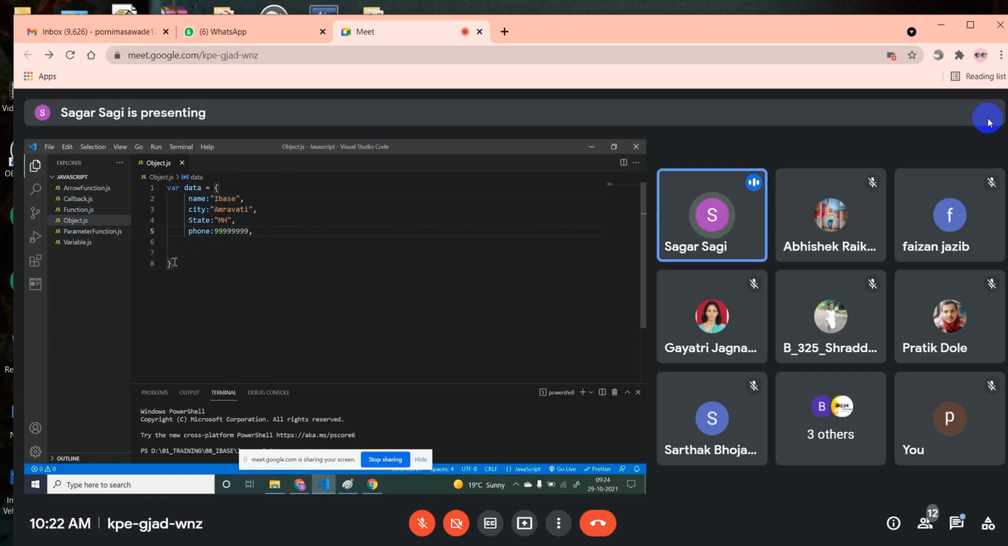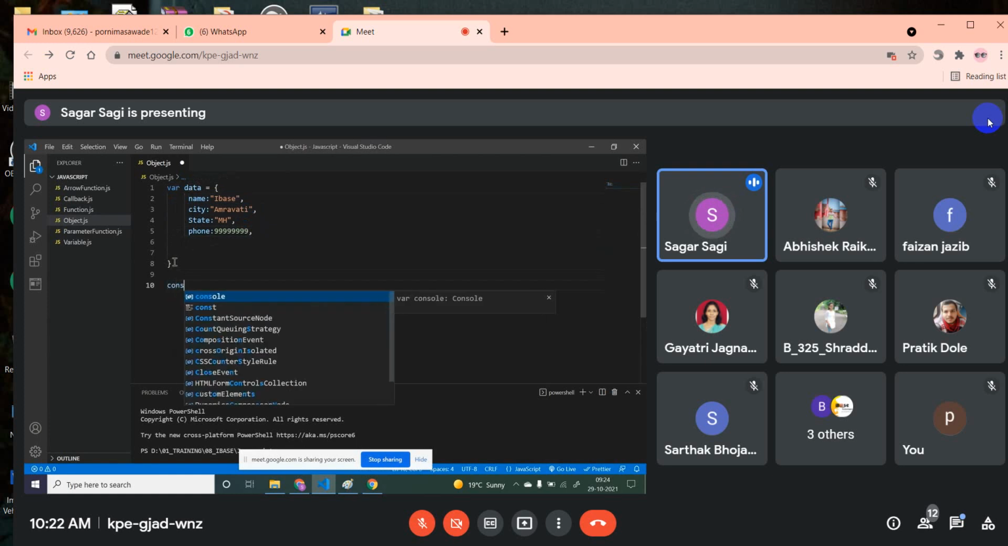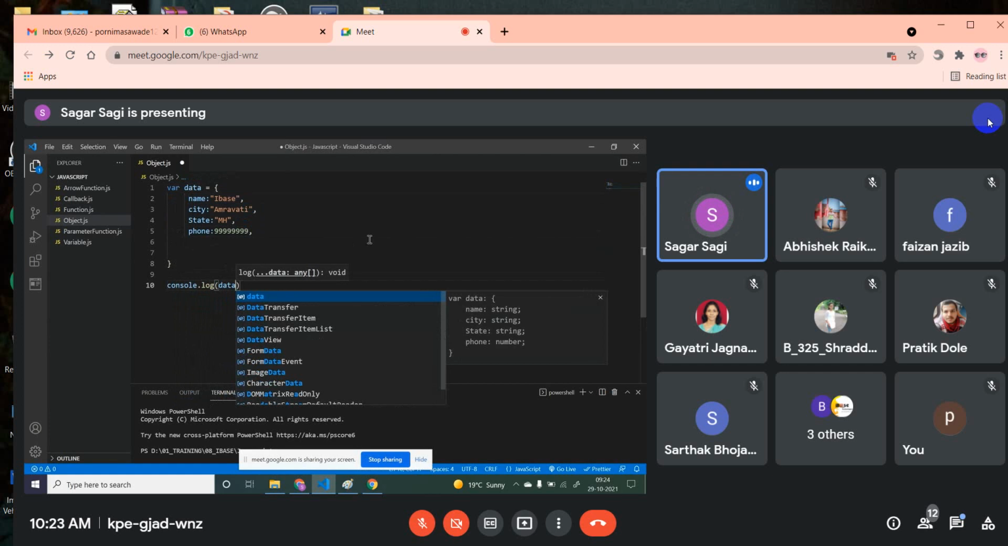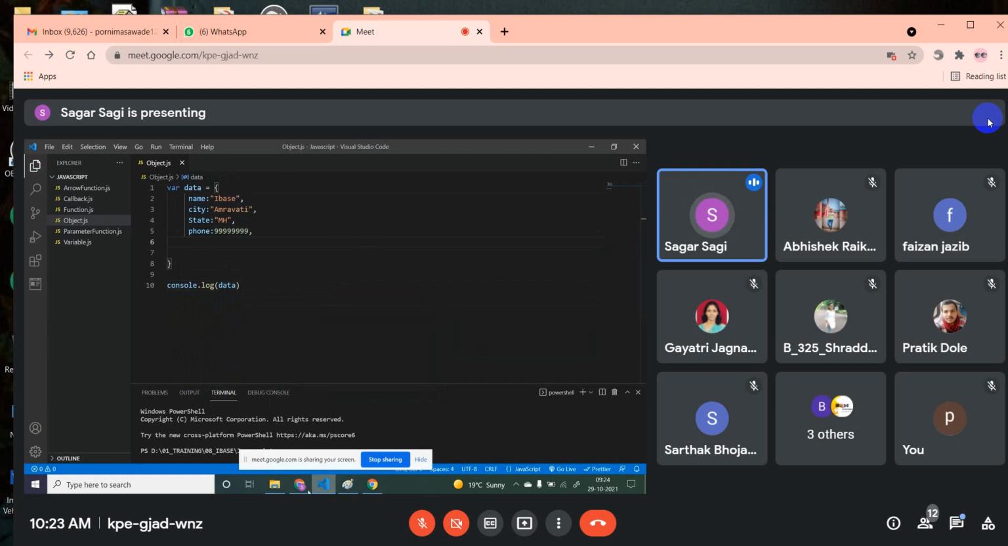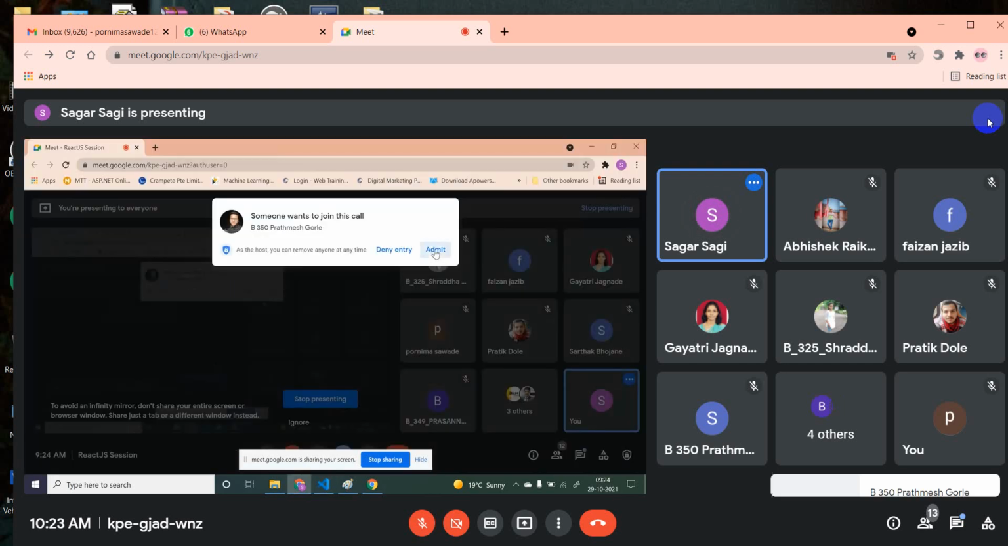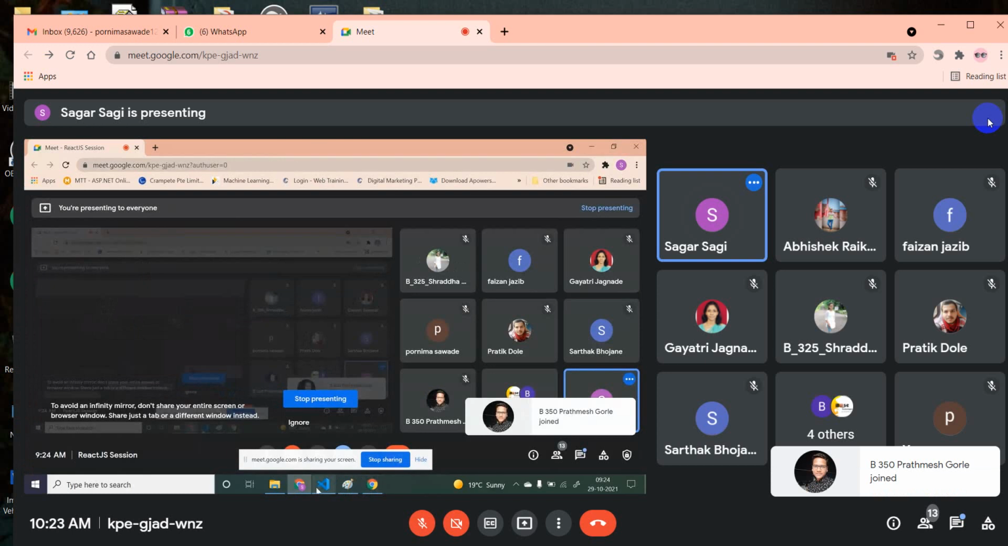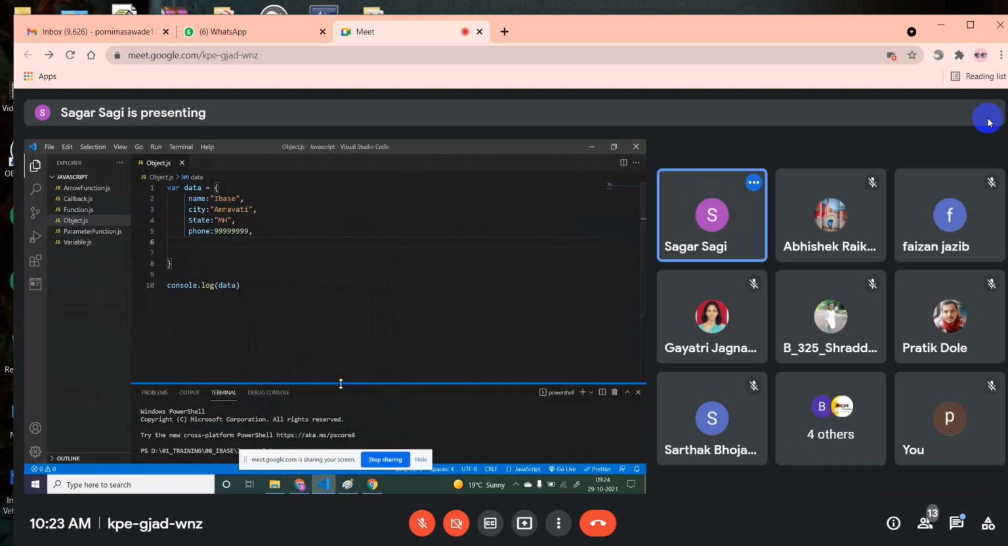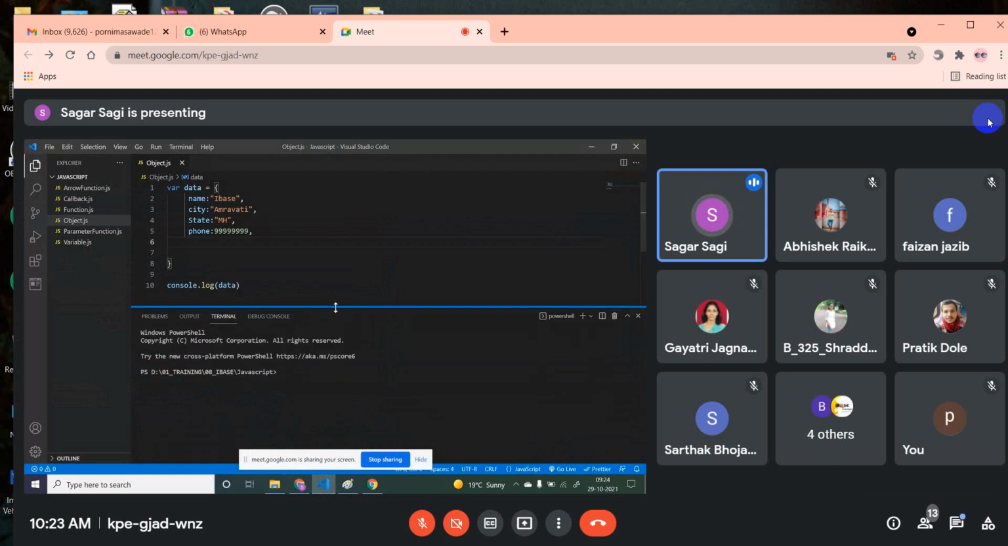If I want to print this, what will I do? Just I will write console.log of data. That's it. Now in this console, you should be able to see this data printed. So how to execute your JavaScript without HTML? Here we just have to write node, space, file name. What is your file name? It's object. Just write object.